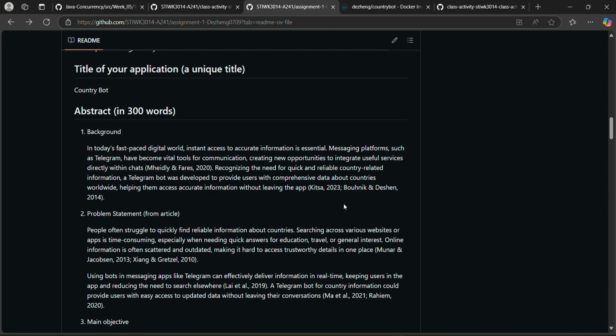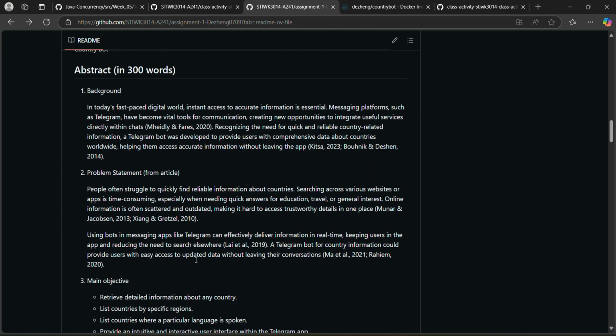People often struggle to quickly find reliable information about countries. Searching across various websites or apps is time consuming, especially when needing quick answers for education, travel, or general interest. And the online information is often scattered and outdated. So using bots in messaging apps like Telegram can effectively deliver information in real time, keeping users in the app and reducing the need to search elsewhere.